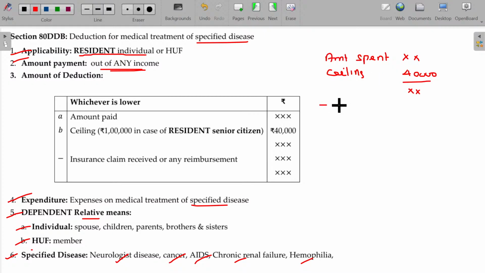From that, the amount recovered, if any, related to the same is subtracted. The balance is deductible. The amount spent is what you spend on medical treatment, you may spend around 70,000 or 80,000 rupees, whatever it may be. Compared to the ceiling of 40, you restrict it to 40 only.